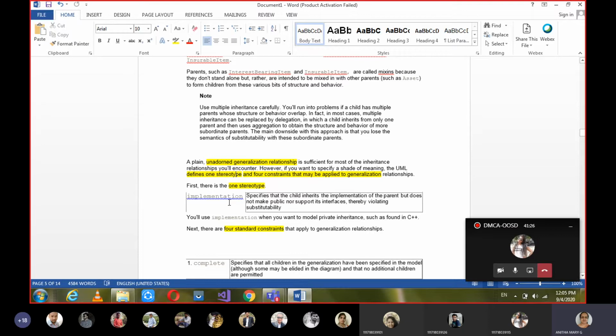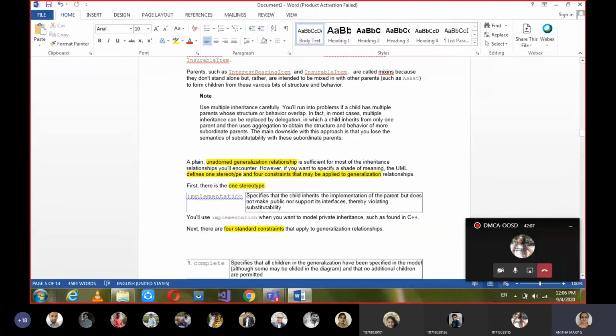Okay. So when can you use this implementation relationship? When you have inheritance, generalization means a parent-child relationship only. Parent may have abstract methods and child may have concrete methods to implement that. In such a scenario we say implementation. So let's see the definition of this. It specifies that the child inherits the implementation of the parent, but does not make public or support its interface, thereby violating substitutability. So that is nothing but overriding the methods of the parent. That is what implementation is.